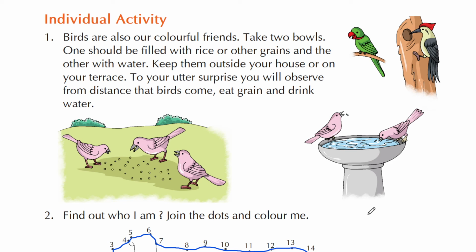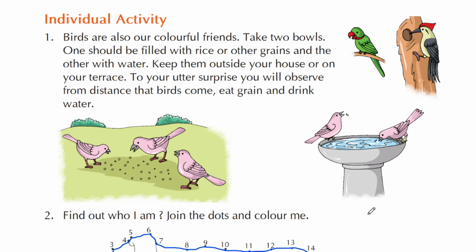What you have to do is take two bowls. One should be filled with rice or any other type of grains, and the second bowl you will fill with water. Keep them outside your house. You can place these two bowls outside your house or on your terrace.